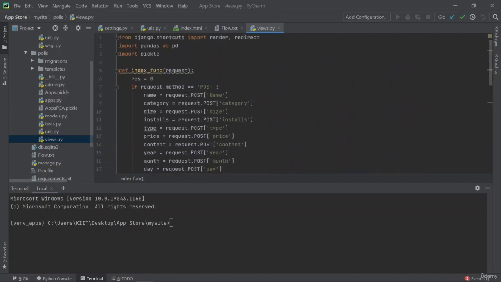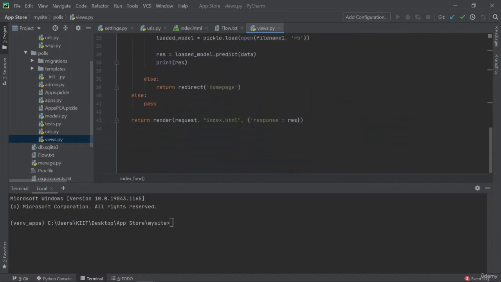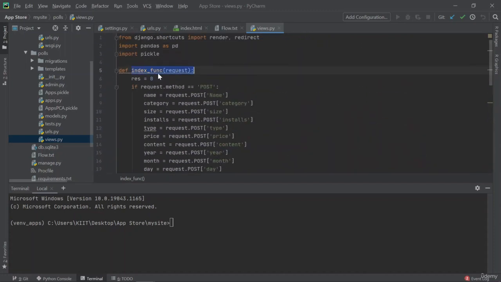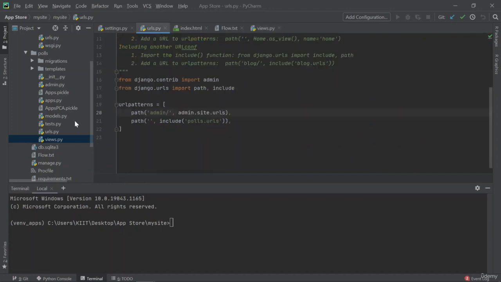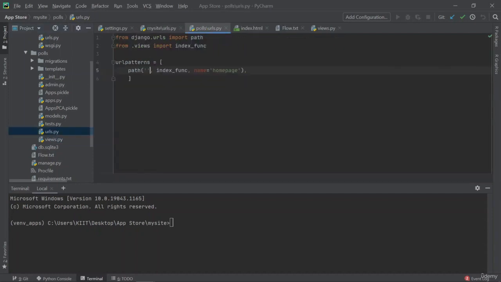Now you must be thinking, we haven't called this function here. You can see there's no call for this function. So what happens is that the calls are not made from here. The calls are actually mapped in the URLs. Okay, not this URLs. Yeah. So you can see that there's a function path. Here you can see the index function, the name of the index function, right? So we have to define a path, and once we go on that path on the server, this function will be automatically called.